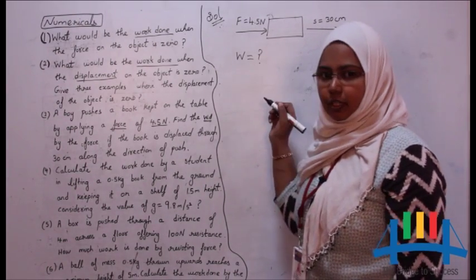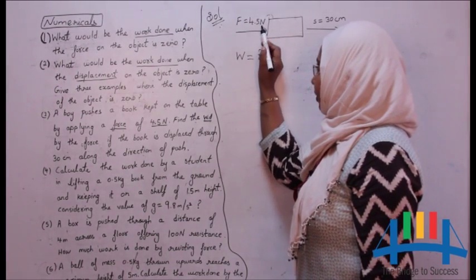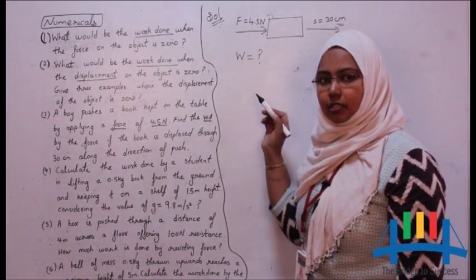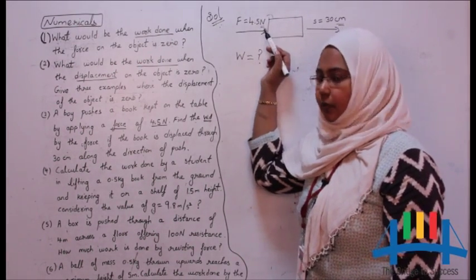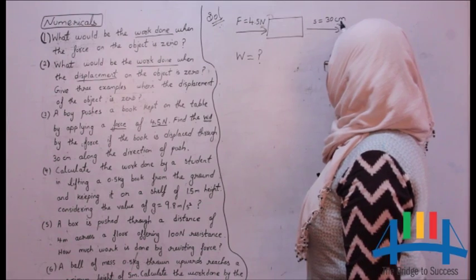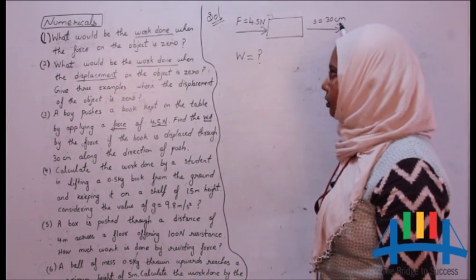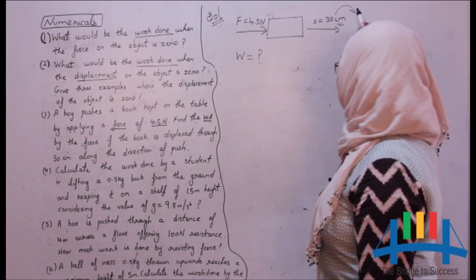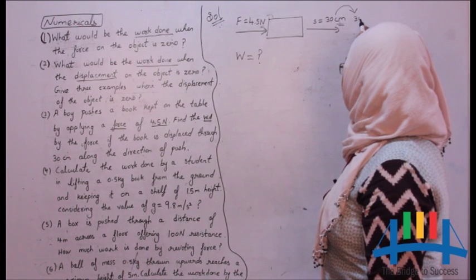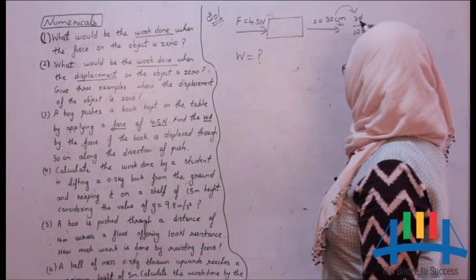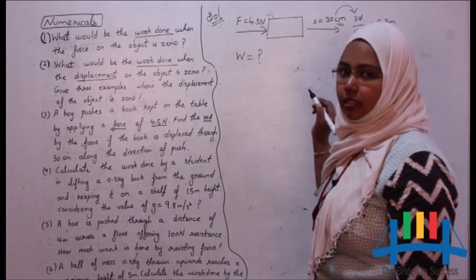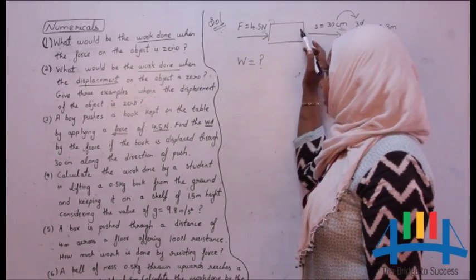Before solving the problem, we should check that all the units are either in SI units or CGS units. Here in this formula you can see force unit is in SI units, but the displacement units they have given are in CGS units. So first we have to convert this into SI units. 30 centimeter we have to convert into meters. If we do 30 by 100, 0, 0 cancel, the answer will be 0.3 meters. So the displacement is 0.3 meters.